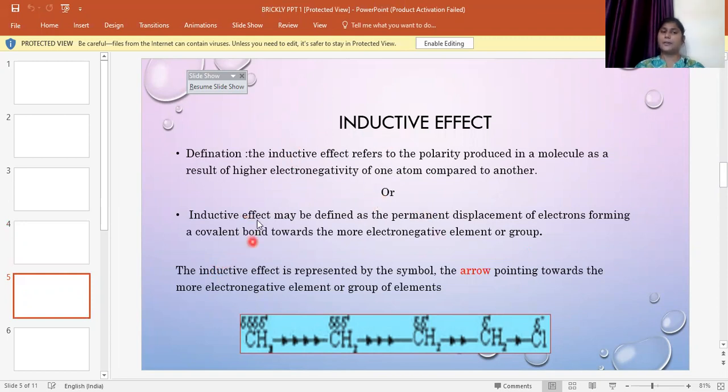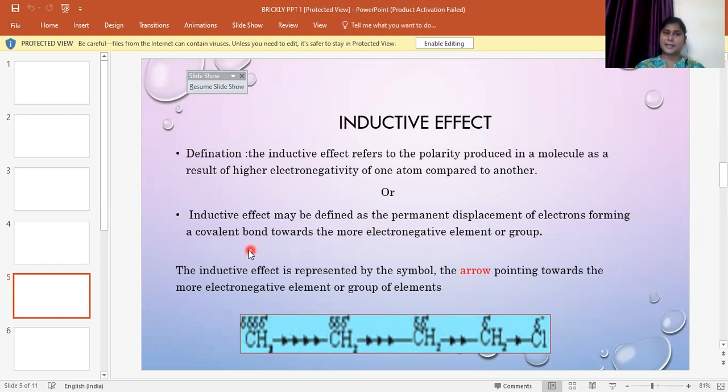What is inductive effect? The inductive effect refers to the polarity that is produced in a molecule as a result of higher electronegativity of one atom compared to another. In simple language, inductive effect is seen where there is a difference in the electronegativity between two atoms, giving rise to polarization in a bond, and polarization occurs in the covalent bond specifically.